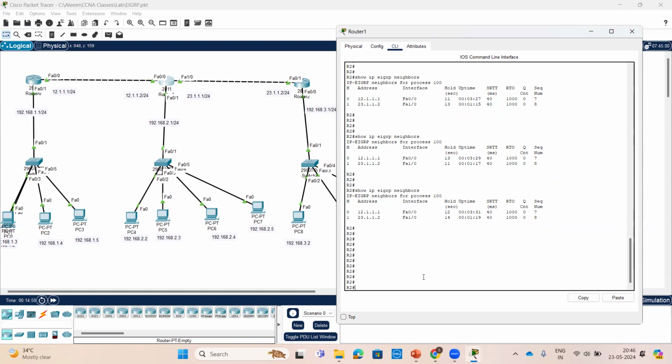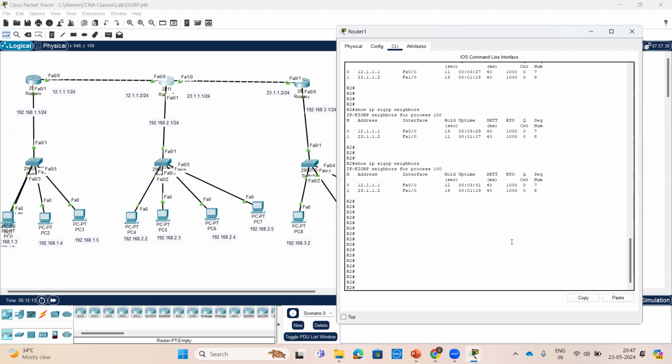Fine. It's the neighbor table, and there is a round trip timer. It shows how many queries will be sent, that is the time, and it's the RTO timer. This is also one kind of timer, in milliseconds. And it is sent with sequence numbers.